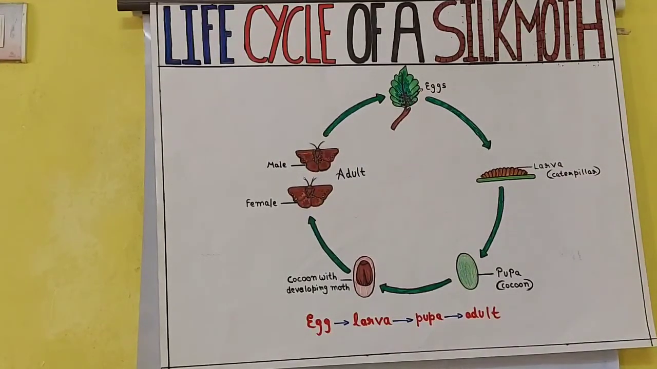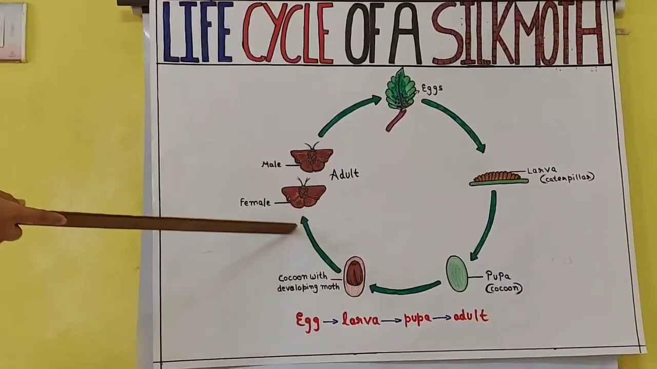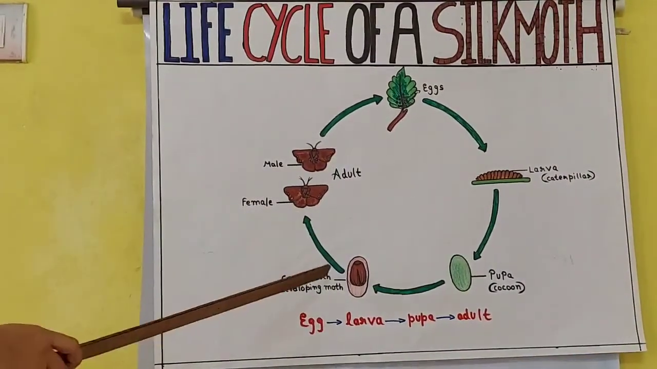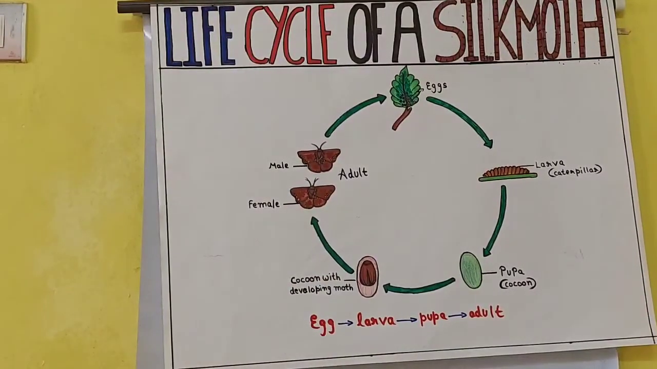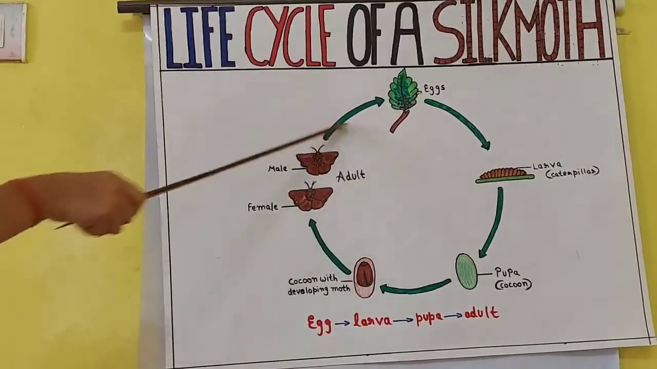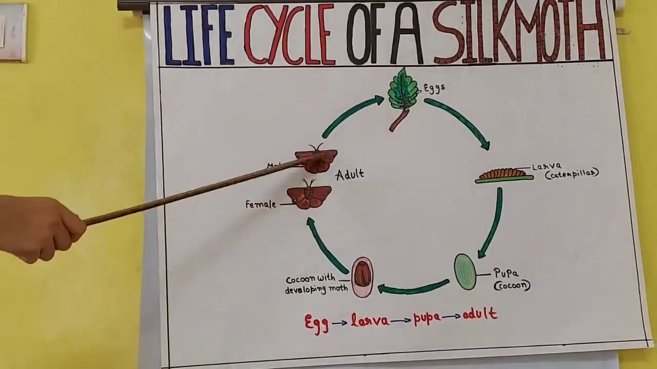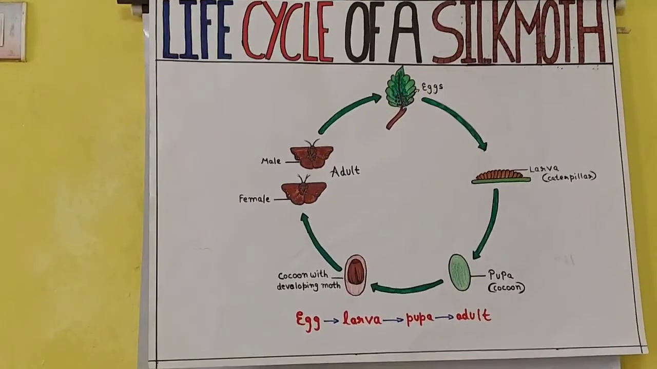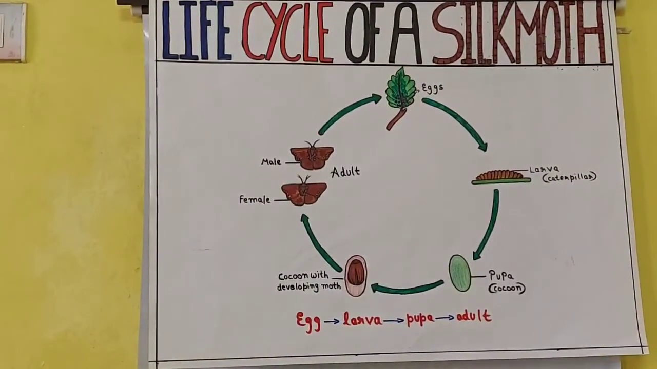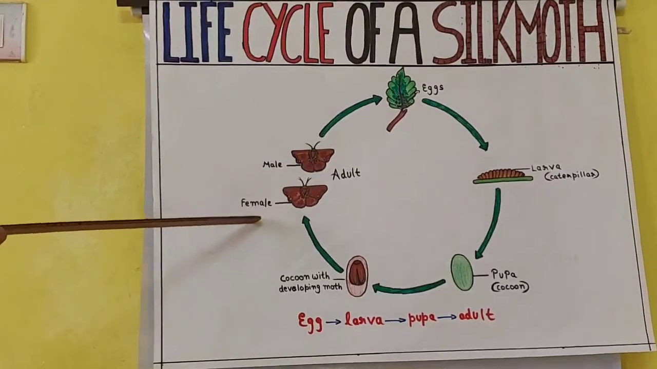Then after that again they will grow and the outside layer, that is the cocoon, will be removed, and from there they will form the adult silk moth. Okay, adult silk moth. You can see there both are there. One is the male and one is the female. See, the lower one you can see is female, and then male.